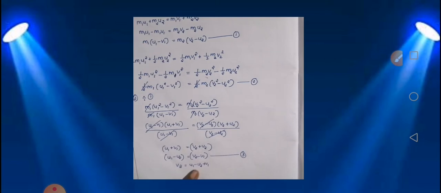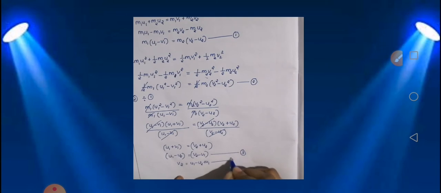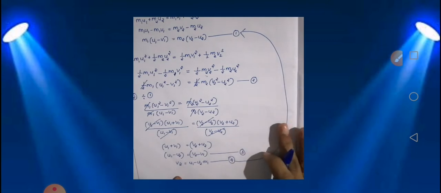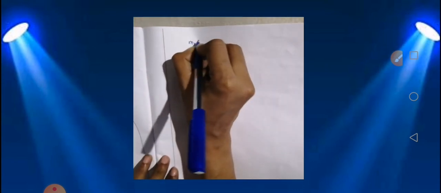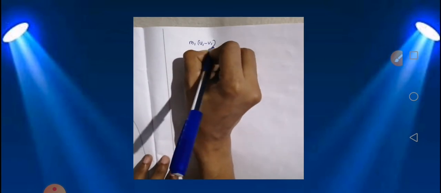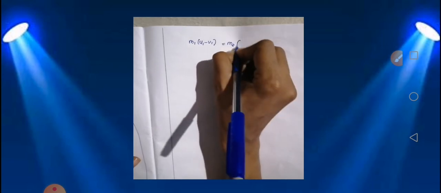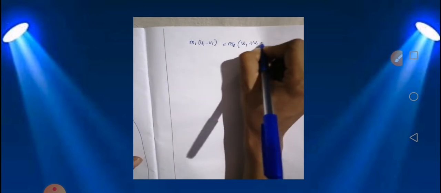Now this value of v2, equation number 4, you are going to put it in equation number 1. Let us see what you are going to get. When you put it in equation number 1, you will get m1 into u1 minus v1, which will be equal to m2 into, instead of v2 you are going to put, u1 plus v1 minus 2u2, isn't it?